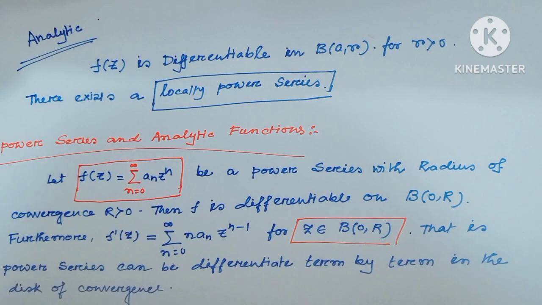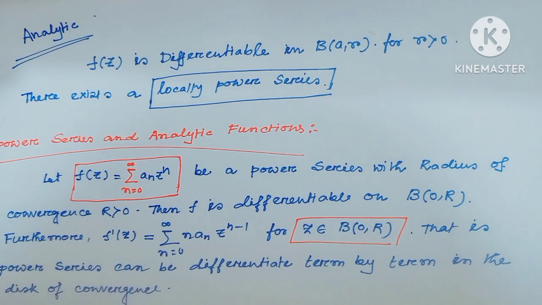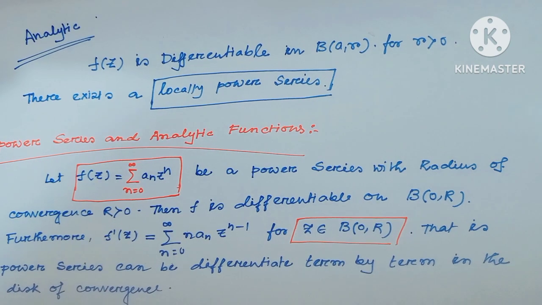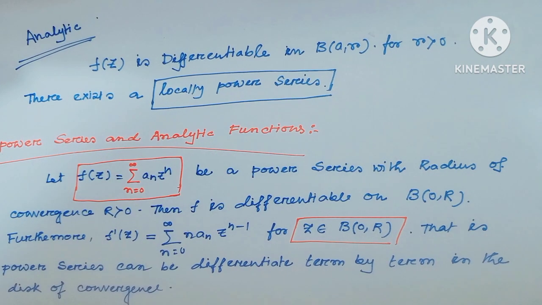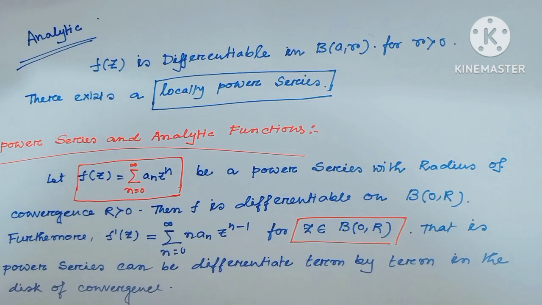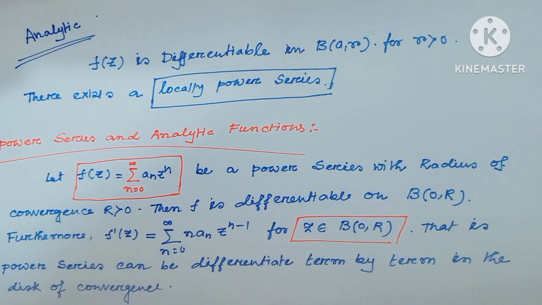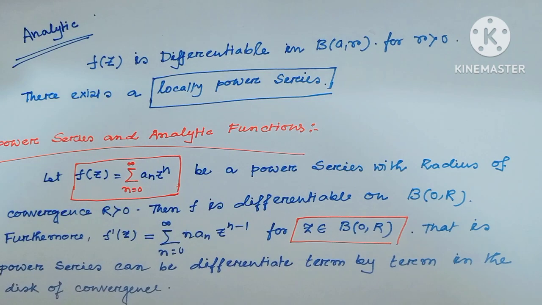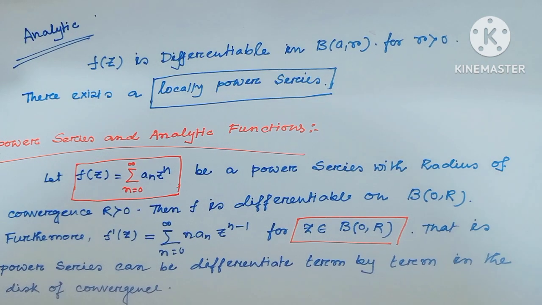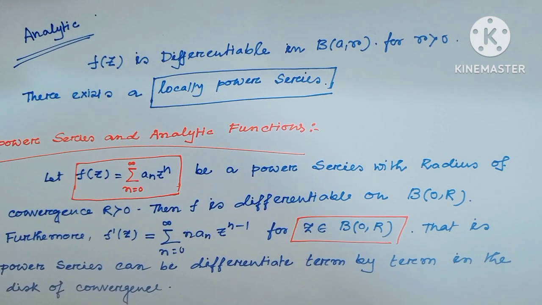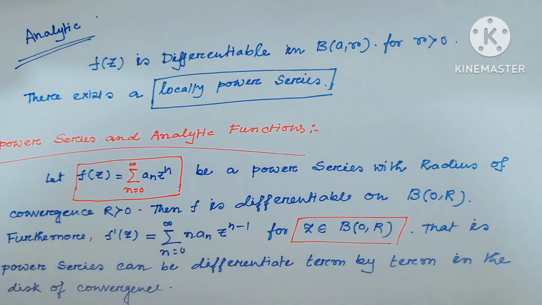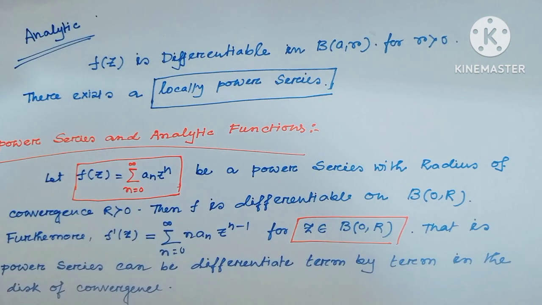Welcome back. In my previous video, I covered what an analytic function is. I showed that if a function f(z) is analytic, that means it is differentiable in the open ball B(a, r) where r is greater than 0, and so there exists a locally defined power series. I also showed the relation between power series and analytic functions.